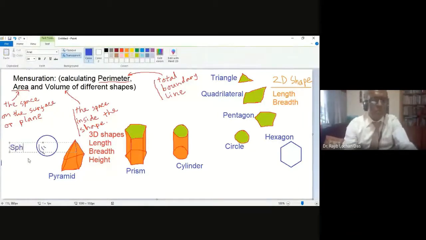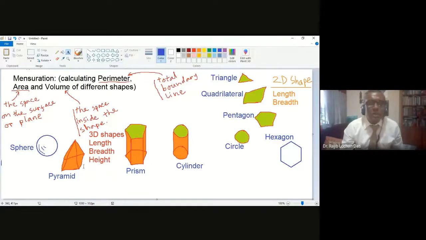So a sphere has a formula, a pyramid has a formula, a prism has a formula, a cylinder has a formula. Everyone has a different formula. How many formulas we can memorize and apply is a big question, but we will try to understand how you can calculate the area and the volume.